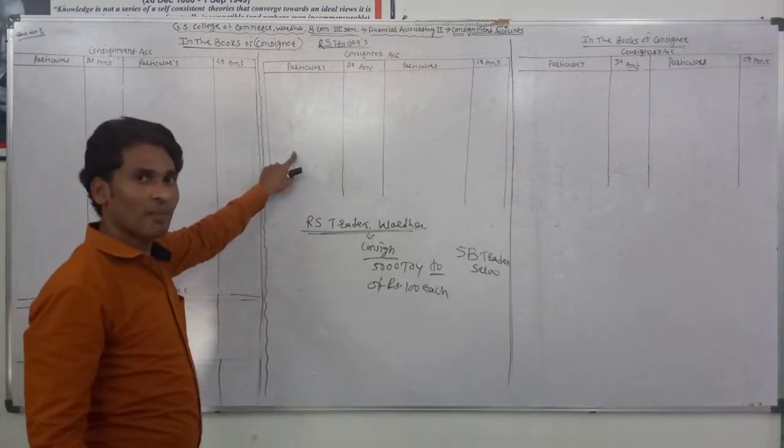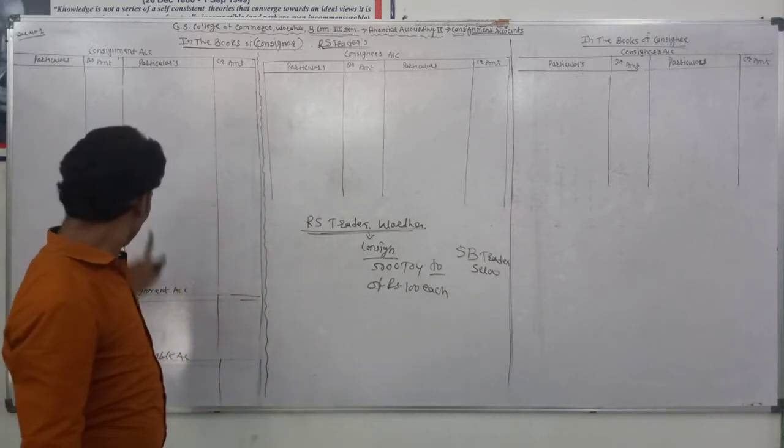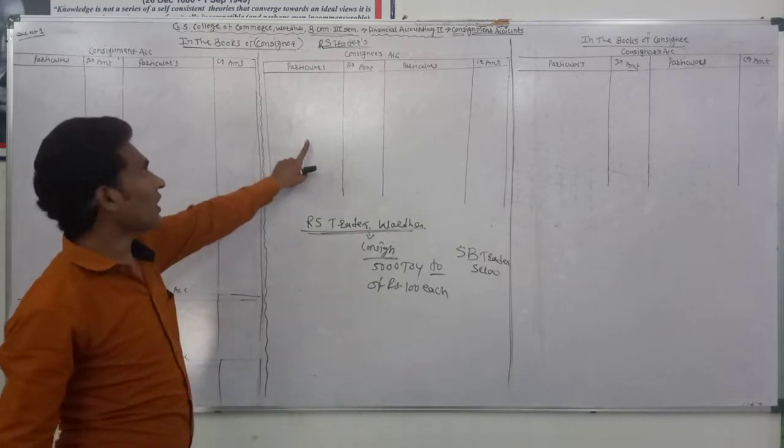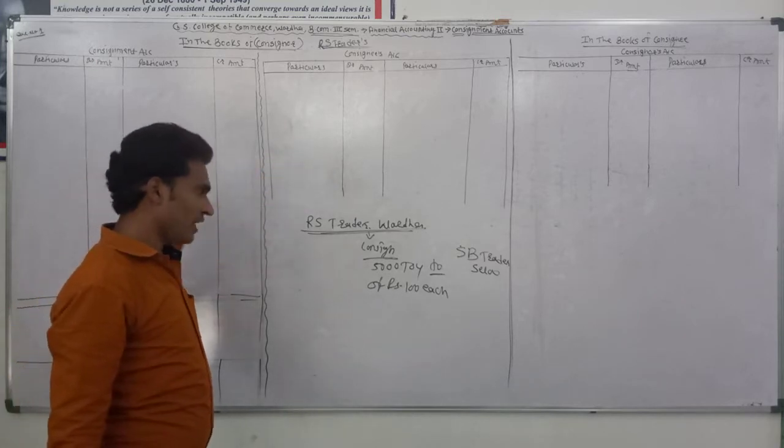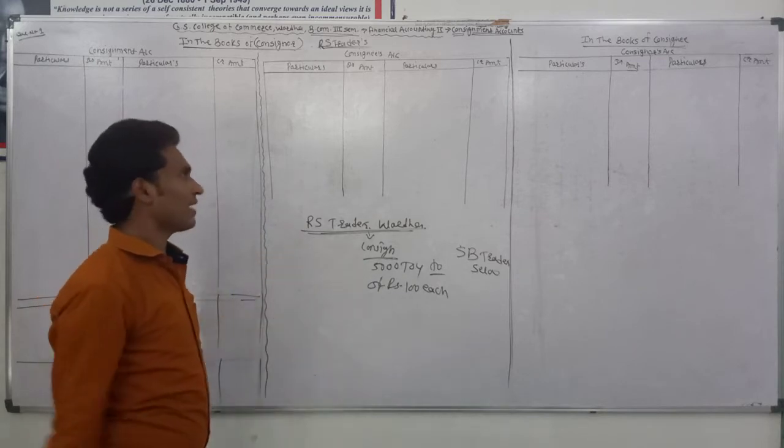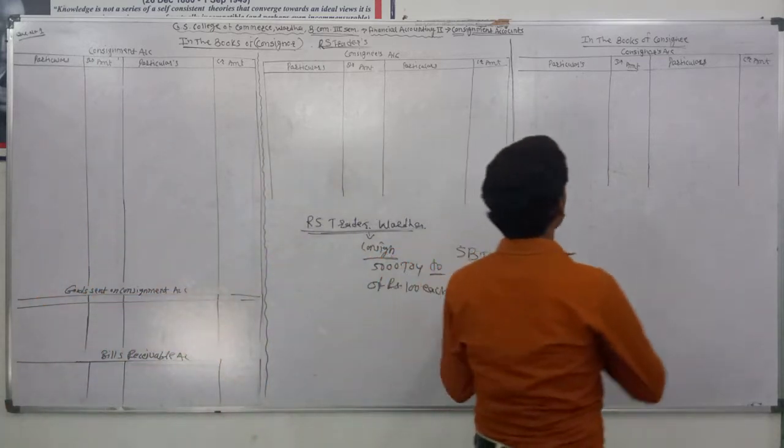The three compulsory accounts are the consignment account, goods sent on consignment account, and consignee's account. I have already prepared them because I want to save time. Then in the books of consignee,